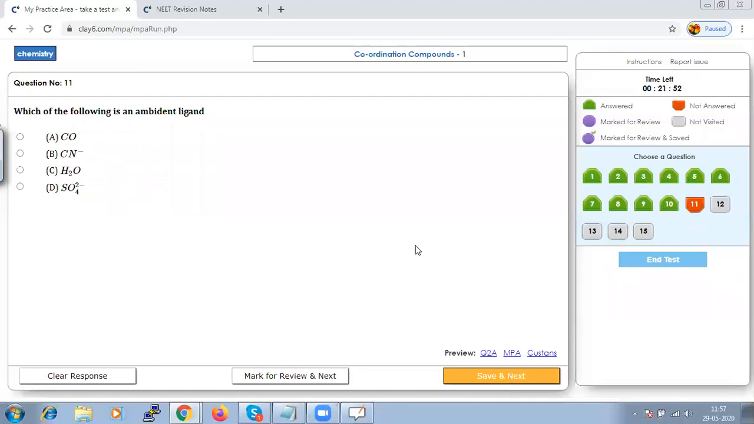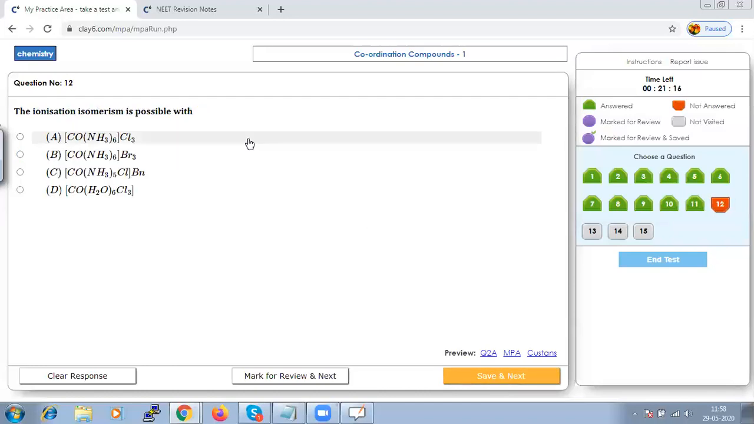Which of the following is an ambidentate ligand? A ligand is nothing but the molecule that is going to bind to a central metal atom to form a complex. Electrically charged monodentate ligands are your halides, you can say F minus, Cl minus, Br minus, and CN minus is actually an ambidentate ligand. So let us save that and go to next.